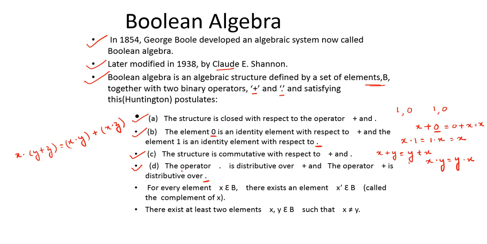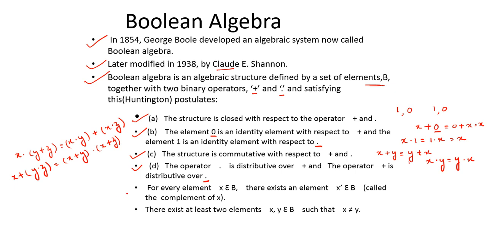So the first part, the operator dot is distributive, yes, it is distributive over plus. The second part is saying the operator plus is distributive over dot. So let's check that one also. x plus (y dot z) is equal to (x plus y) dot (x plus z). So you can see the operator plus is distributive over dot. So it is satisfying the distributive law also.